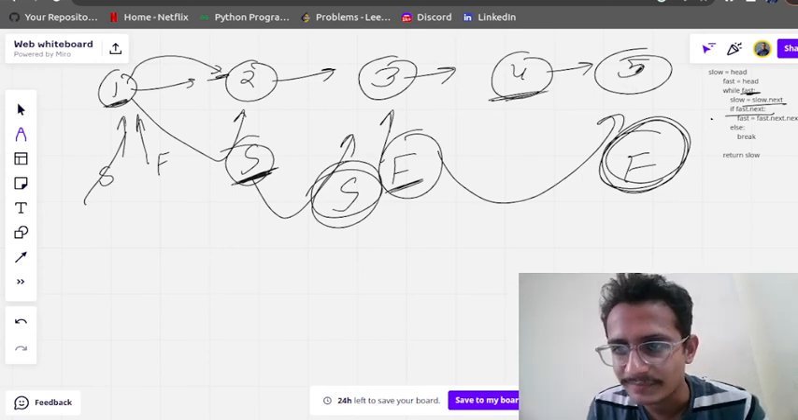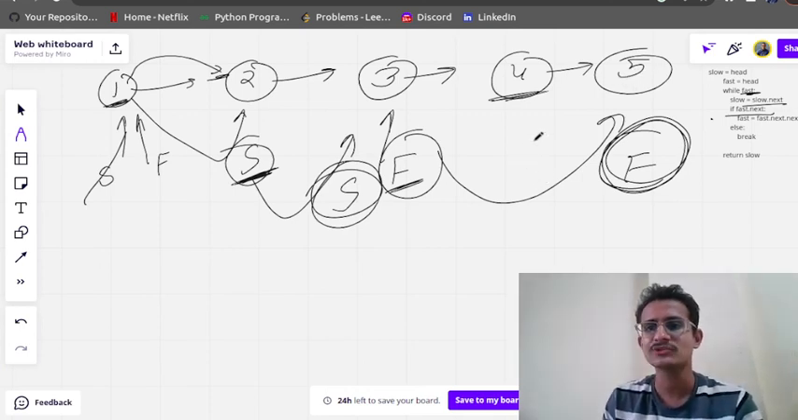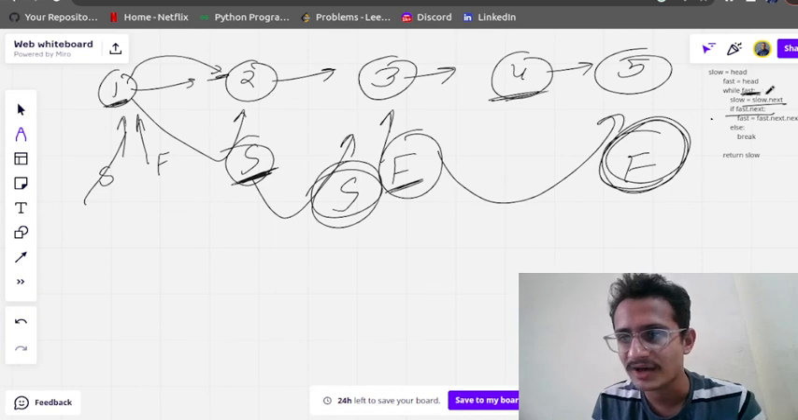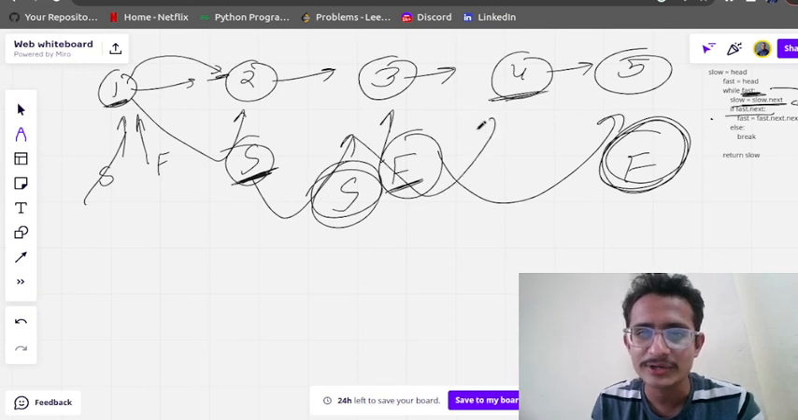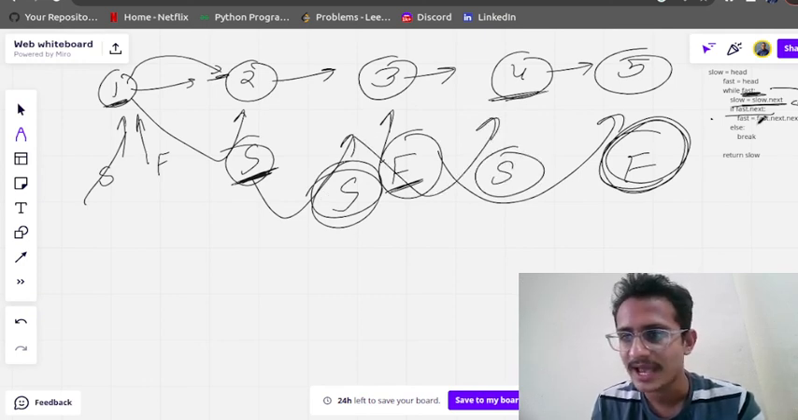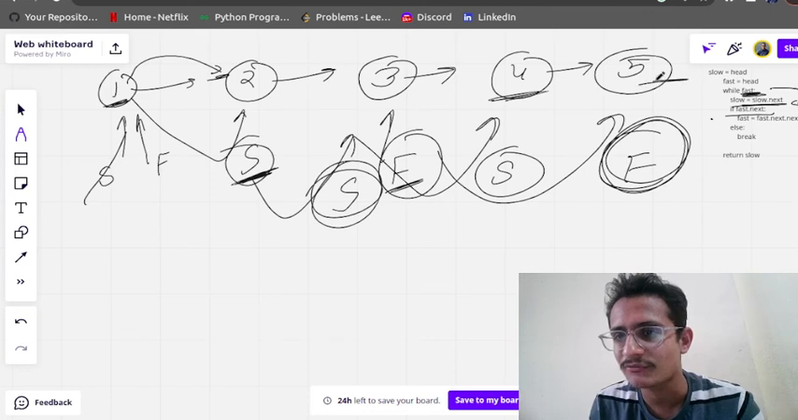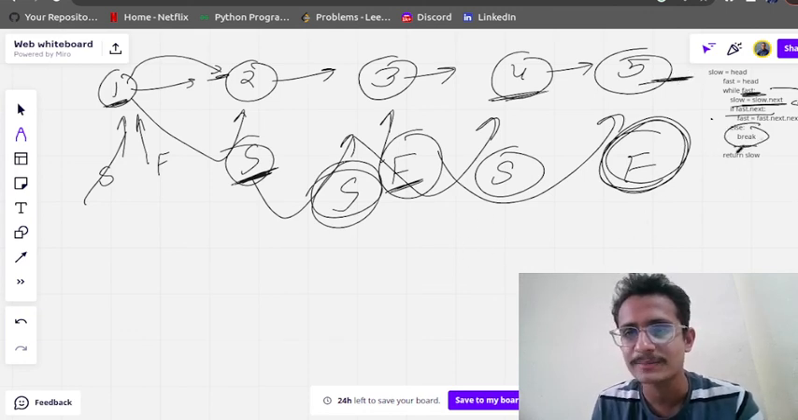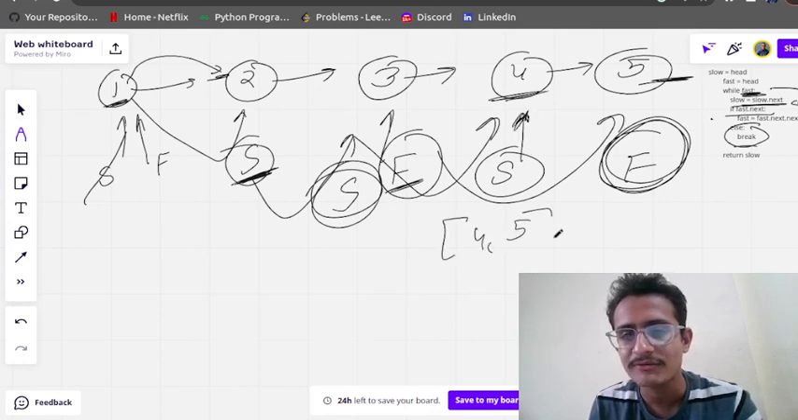But the loop should end here. Actually it is not ending, because fast has some element, so this code will be executed: slow will be equal to slow.next. That's why slow is coming here. Then we are checking fast.next. Fast.next is None, so it will come to the break and we just break. And slow will be pointing to the 4th position. So it has written 4 and 5.